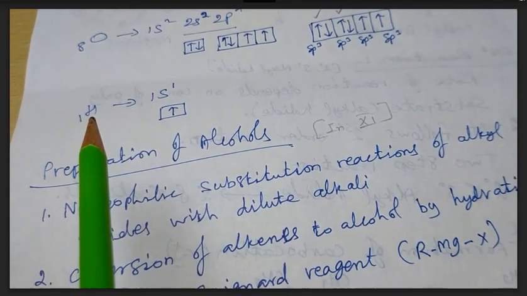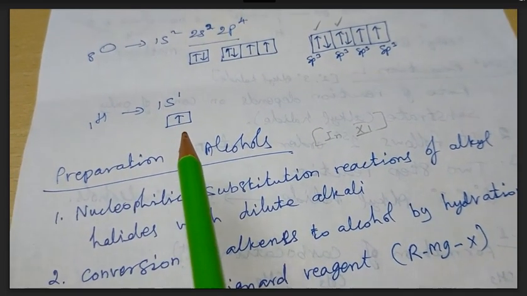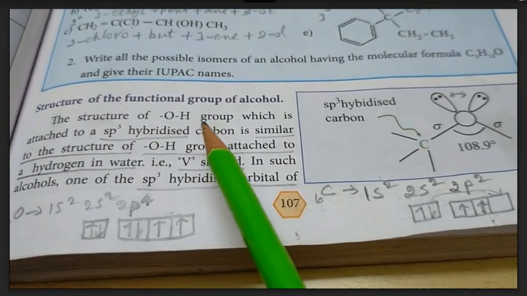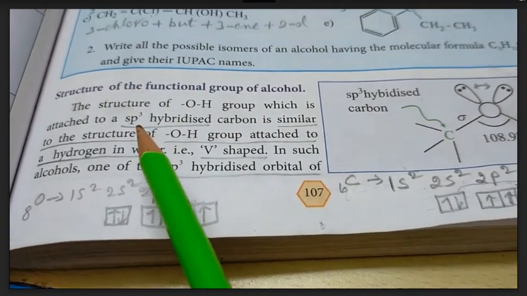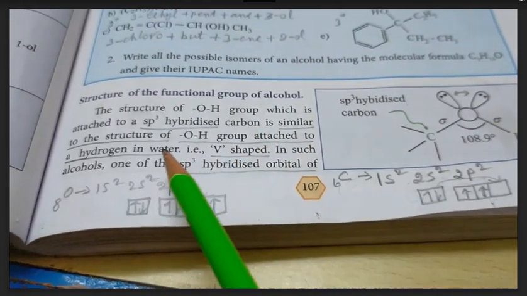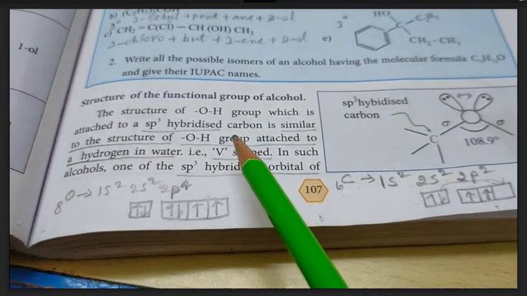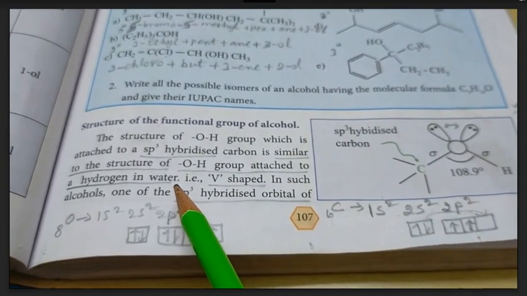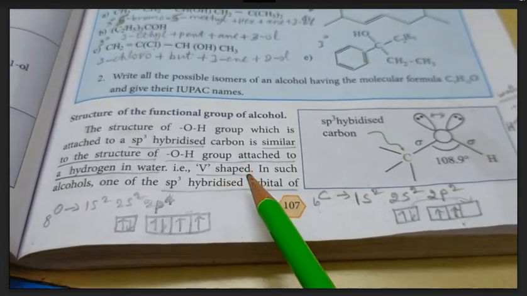Then hydrogen, we already know, has atomic number 1, 1s1. The structure of the OH group attached to an sp3 hybridized carbon is similar to the structure of the OH group attached to hydrogen in water. It is V shaped.